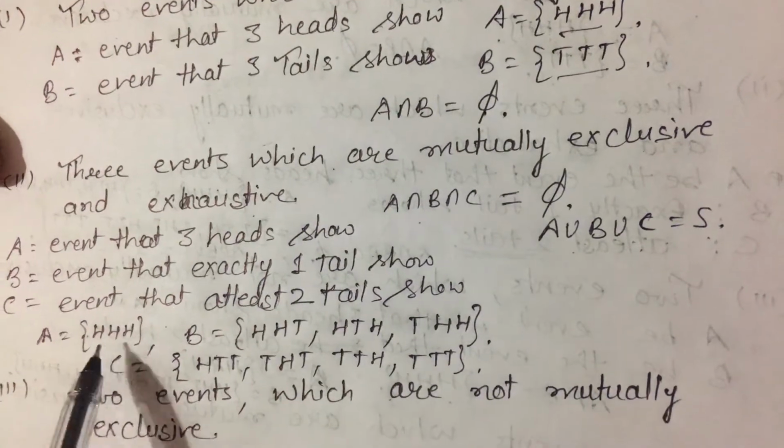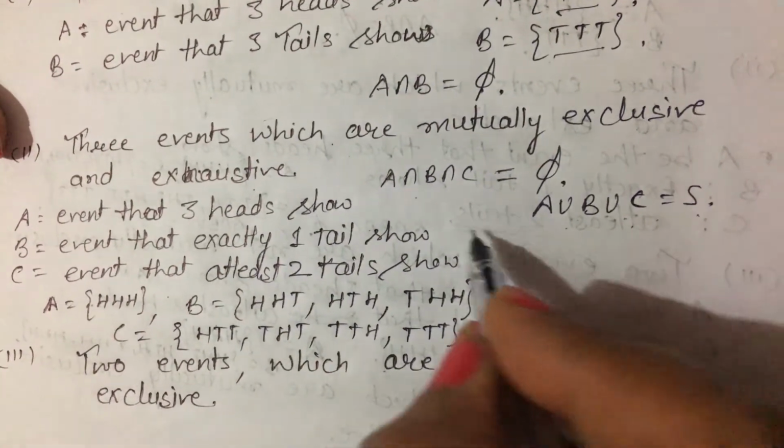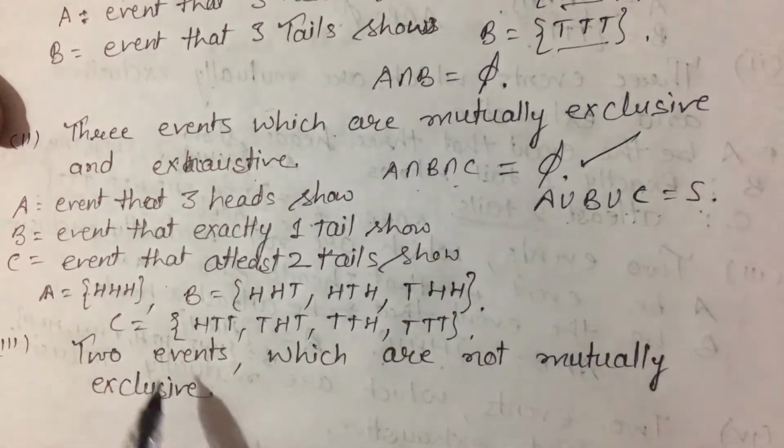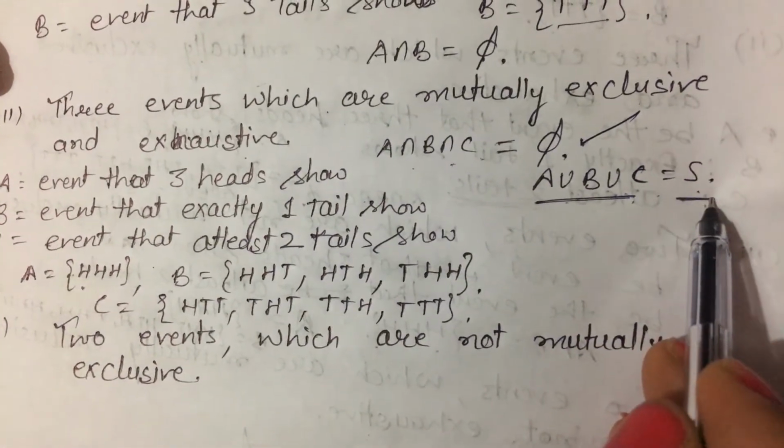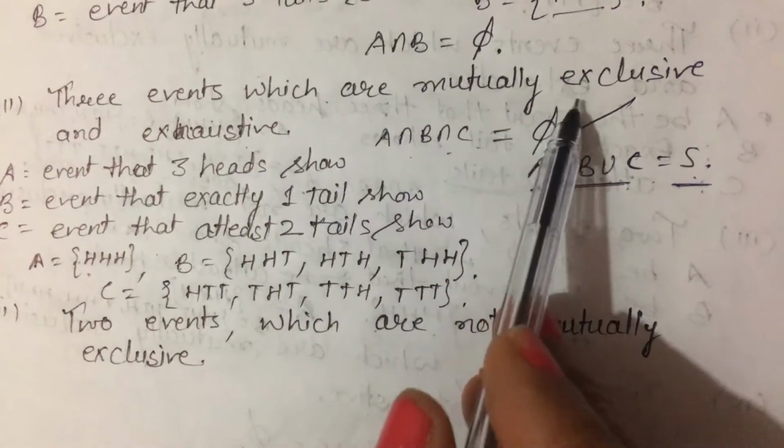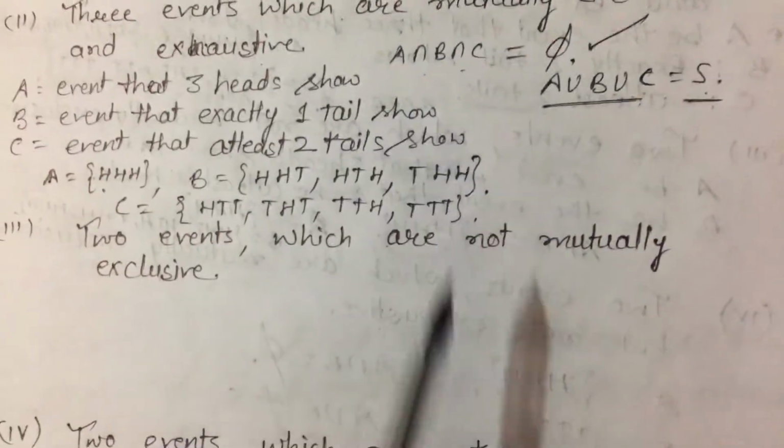Okay, then what is their intersection? There is no common element in these, so their intersection is equal to phi. And what is the union of these? This union is equal to the sample space. So these are the events which are mutually exclusive and exhaustive.